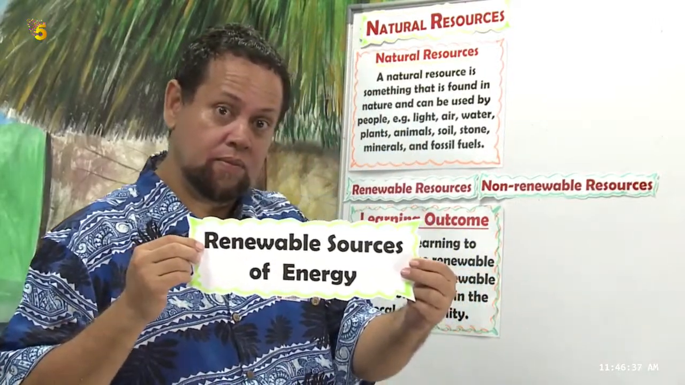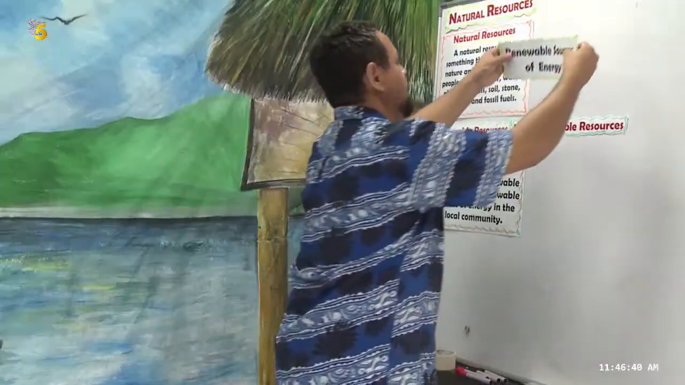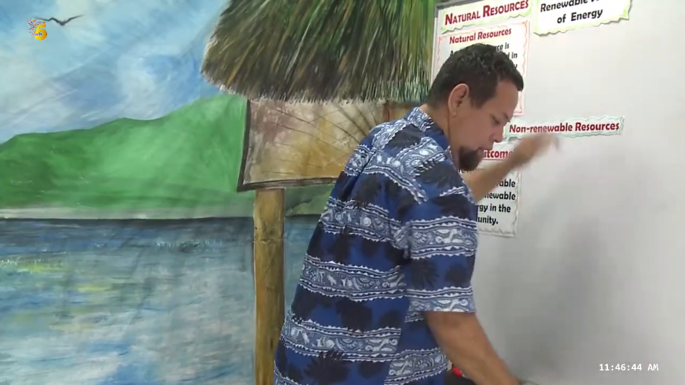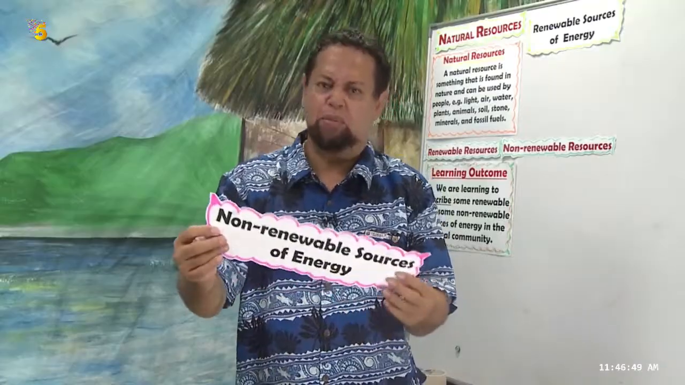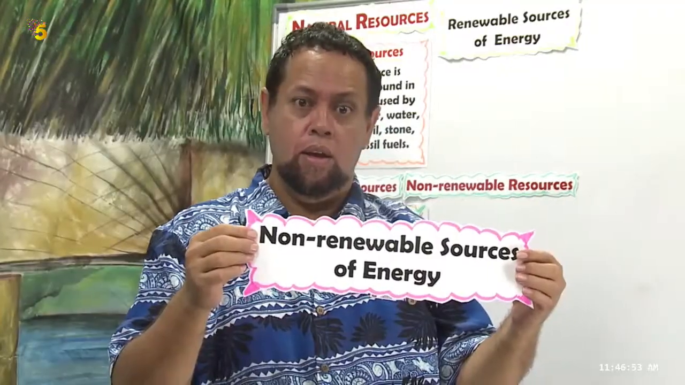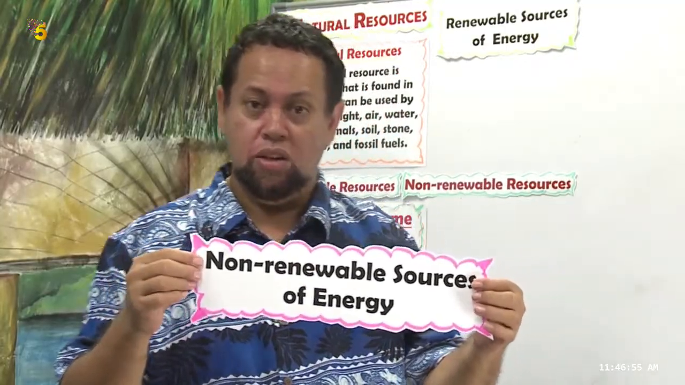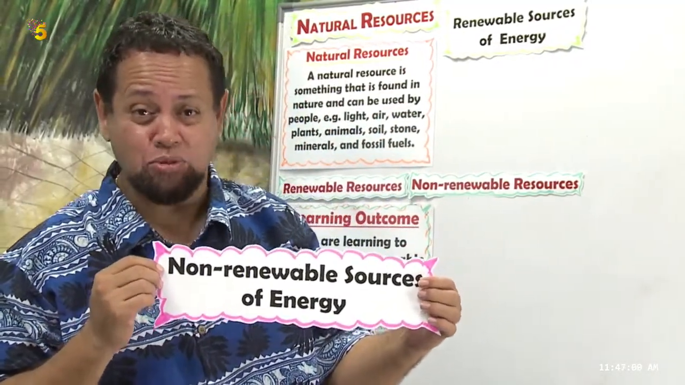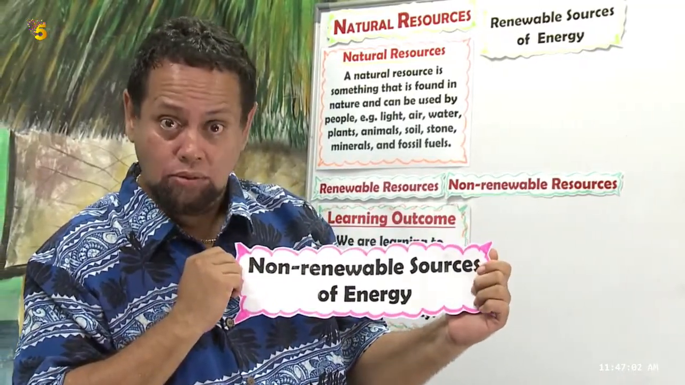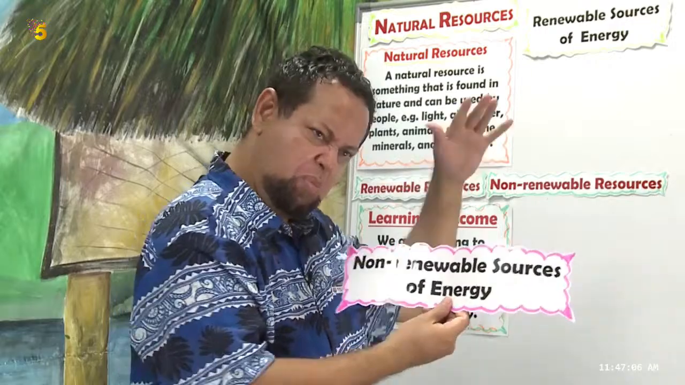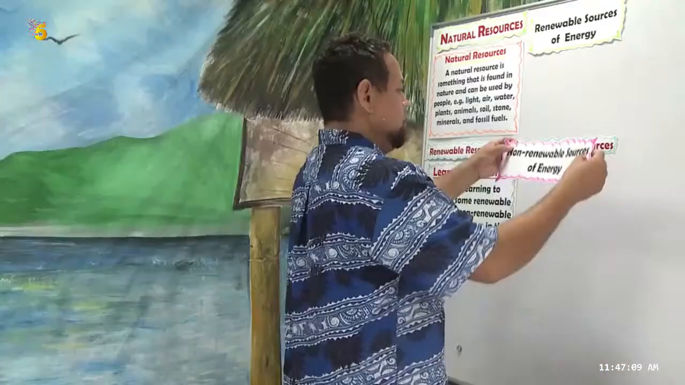Okay, put this up here. Renewable sources of energy. And the next one, guess. Oh, there's no need for guessing because you already know. It's non-renewable sources of energy. We need to stick to our learning outcome, because what the learning outcome uses is the sources of energy. Okay, we put this up here.